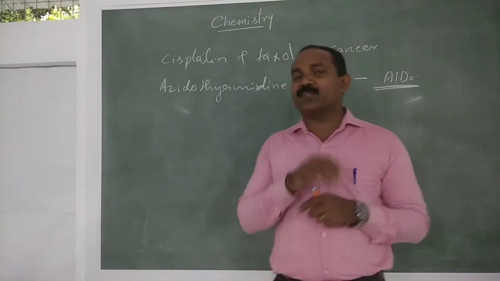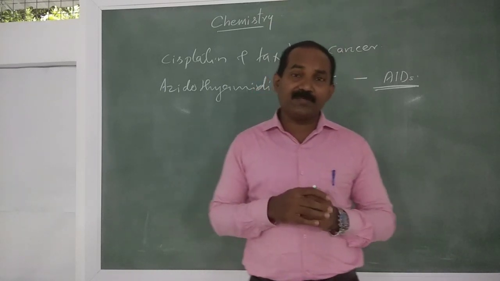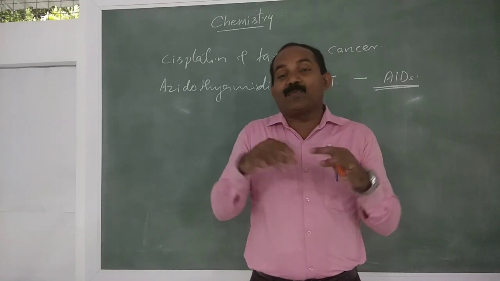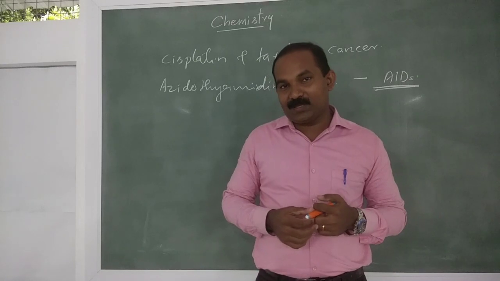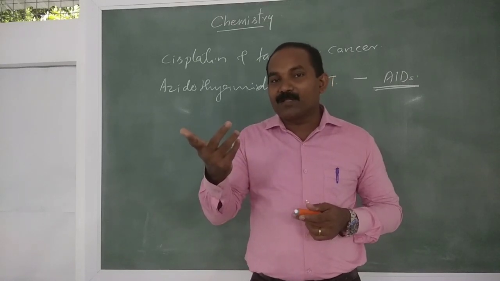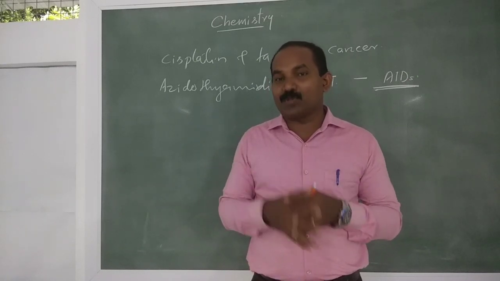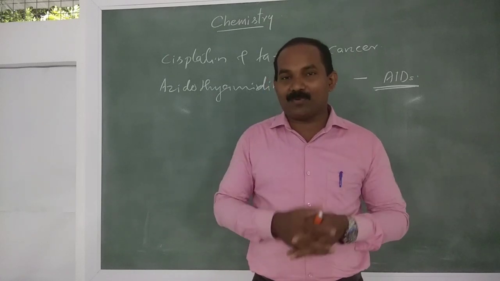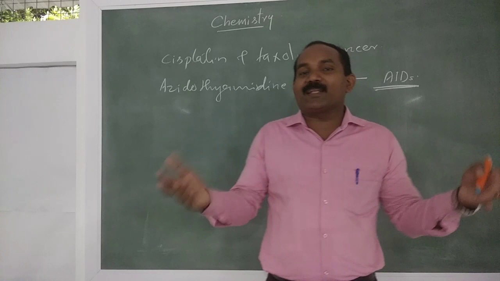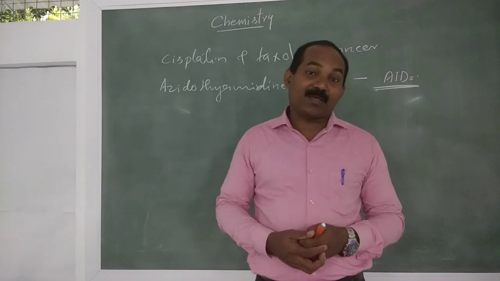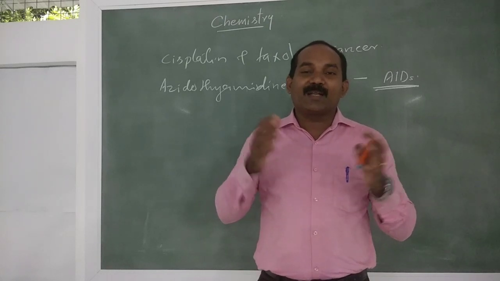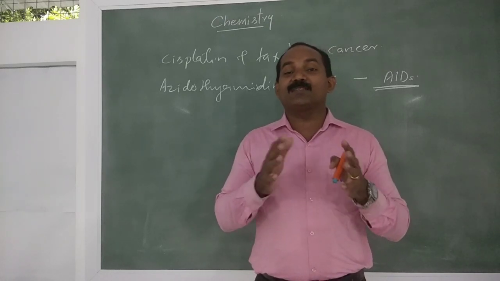Another is the fusion reaction. What is fusion? Fusion means two smaller nuclei combine to form a heavier nucleus. In the sun, the hydrogen isotopes combine to form helium. Tremendous energy is released. A huge amount of energy is released. That is the reaction that takes place in the sun.